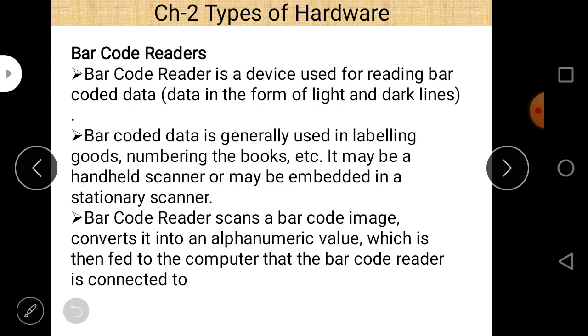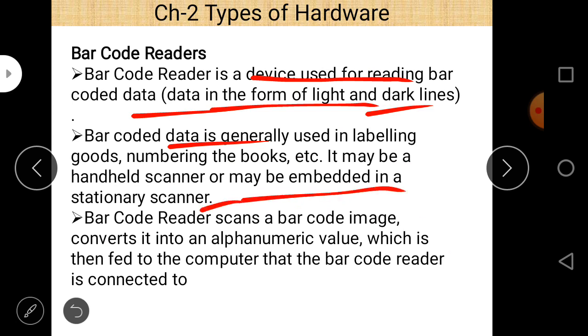A barcode reader is a device used for reading bar coded data in the form of light and dark lines. Barcode data is generally used in labeling goods, numbering books, etc., and it may be a handheld scanner or may be embedded in a stationary scanner. The barcode reader scans the barcode image, converts it into an alphanumeric value, which is then fed into the computer that the barcode reader is connected to. So those are some important points regarding the barcode reader.